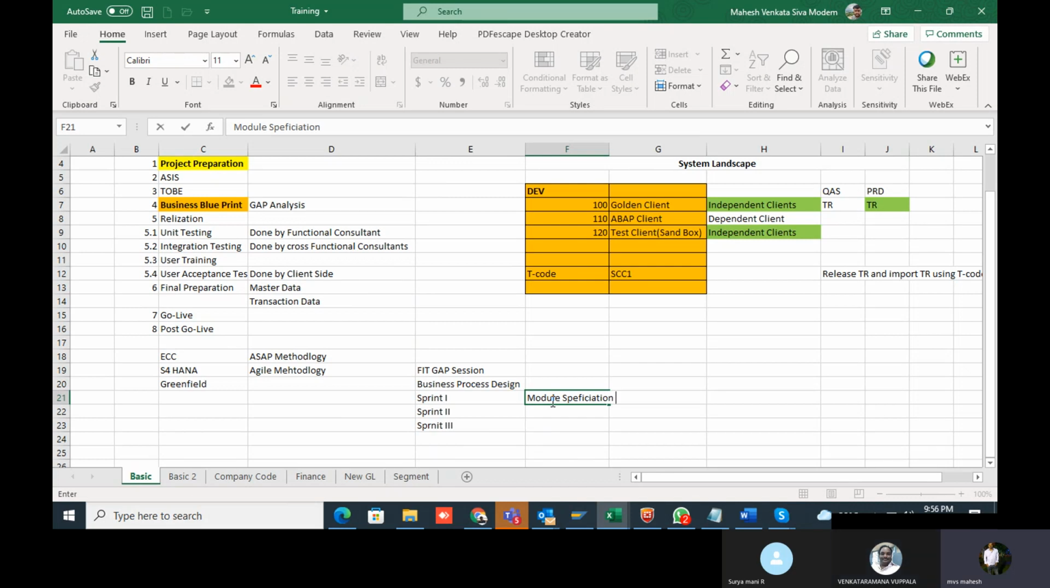Coming to sprint two, here we'll design the test scripts for integration related things. It's not module specific; it's integrated with the other modules, a complete cycle like the P2P cycle. The purchase side is the P2P cycle, procure to pay, and the sales side is the OTC cycle, order to cash.